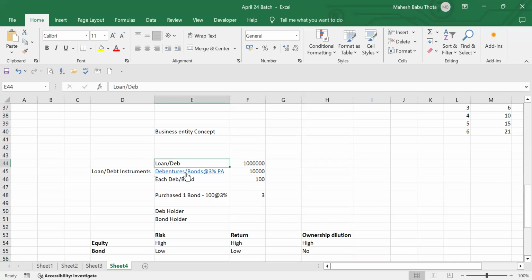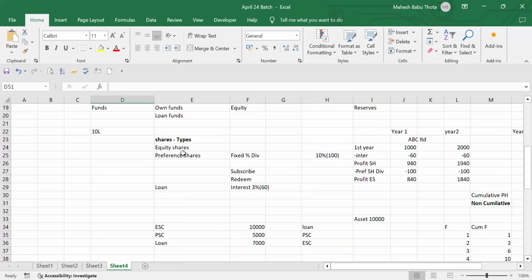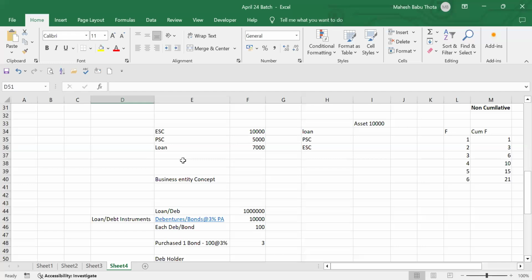What we call it is debentures. What is the bond? What kind of return will we get if I invest in the debt market, debt instruments? This is all the concept related to bonds, fixed income securities. We also call it fixed income securities. Now we will talk about bonds and fixed income securities. Even before that, I'll have to talk about capital. Okay, let's talk about capital and bonds together today.